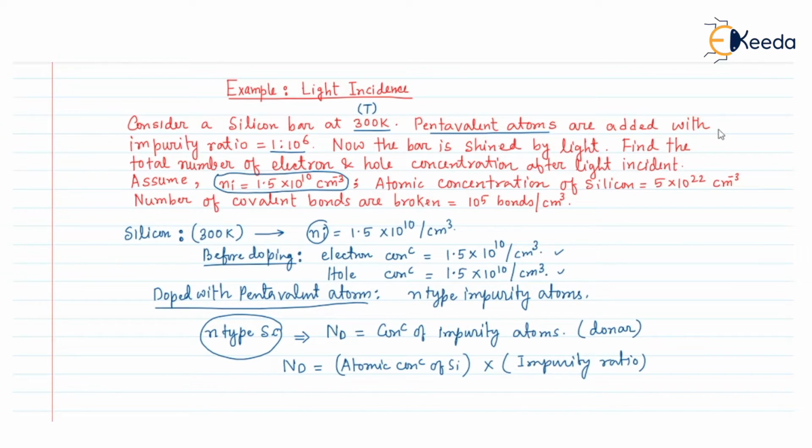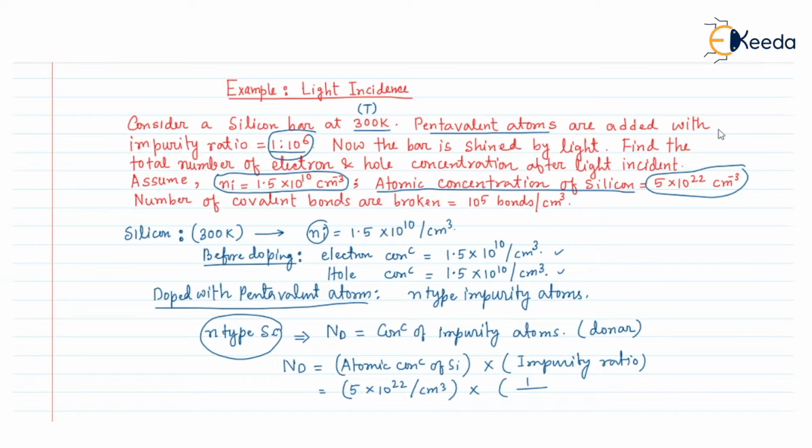The atomic concentration of silicon is given as 5 into 10 to the power 22 per centimeter cube, into the impurity ratio, which is given as 1 to 10 to the power 6.